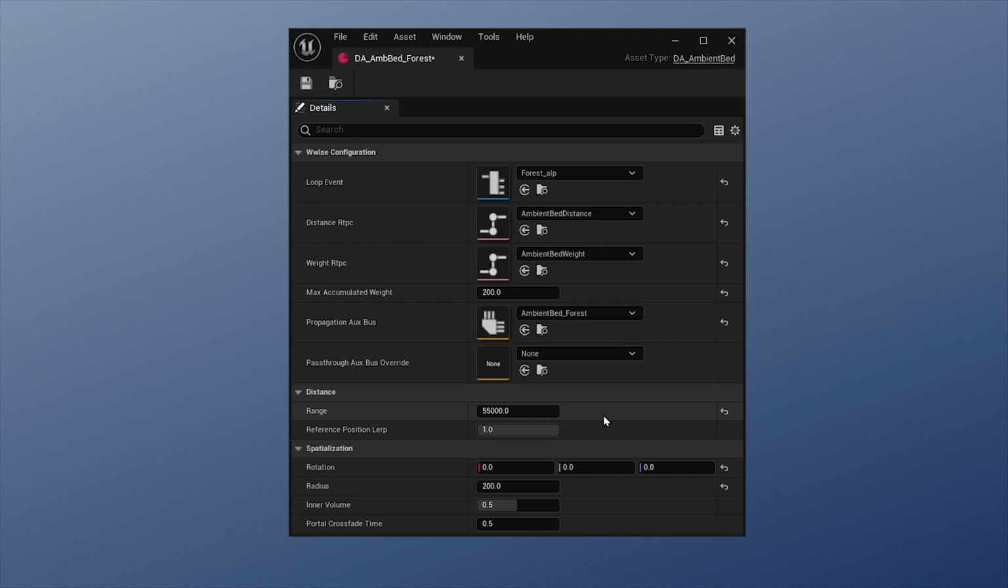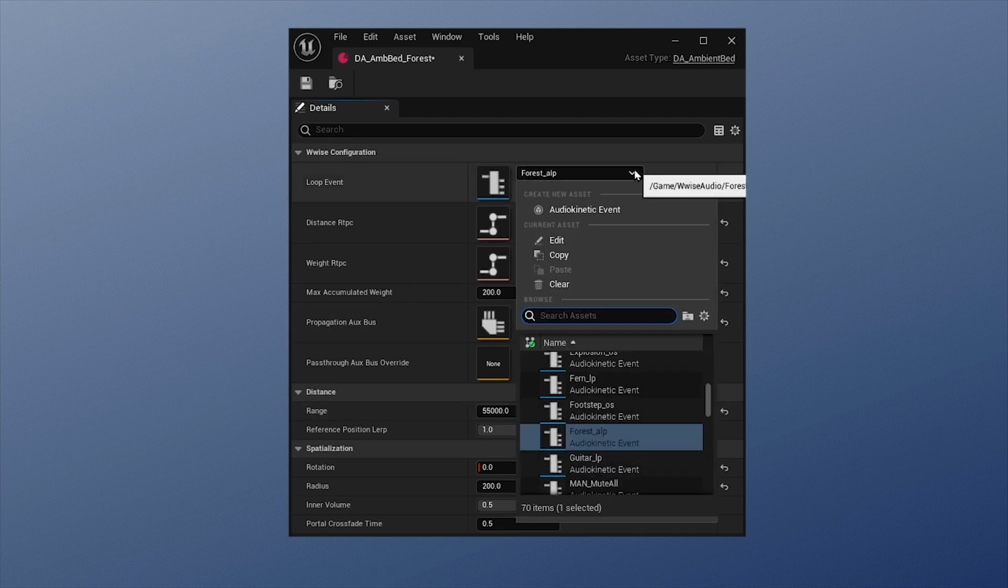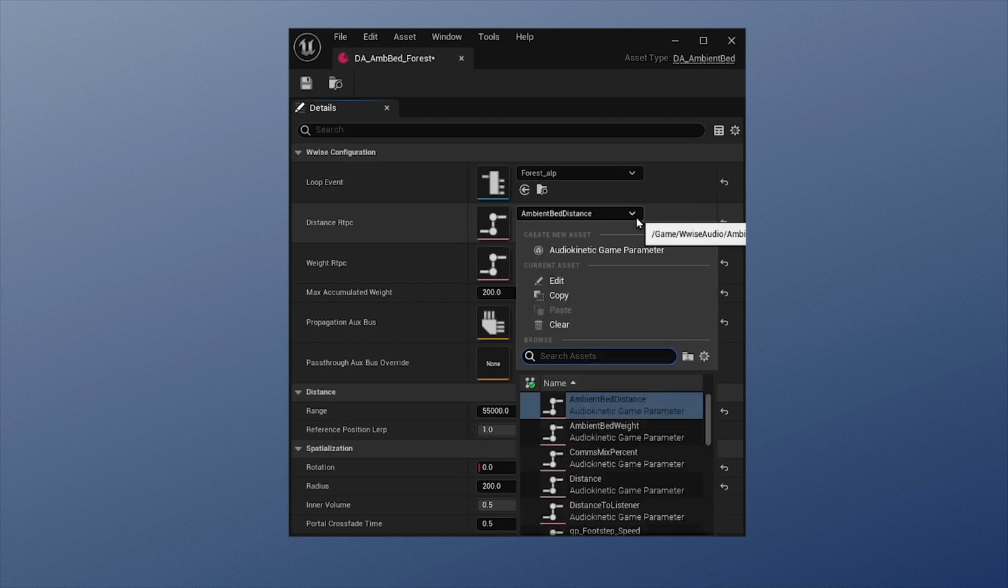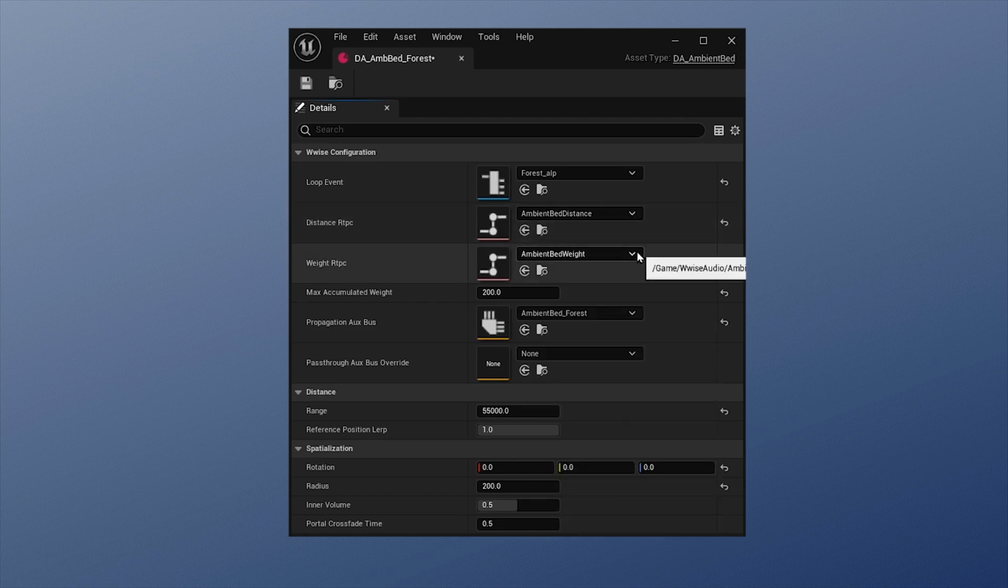Here we can assign the ambient bed Wwise audio event, as well as a distance and weight RTPC. These are both normalized to a range from 0 to 100. The distance RTPC sends the average weighted distance divided by the distance range, which I'll cover in a second. The weight RTPC sends the accumulated weight divided by a maximum value, which we can also set up here.